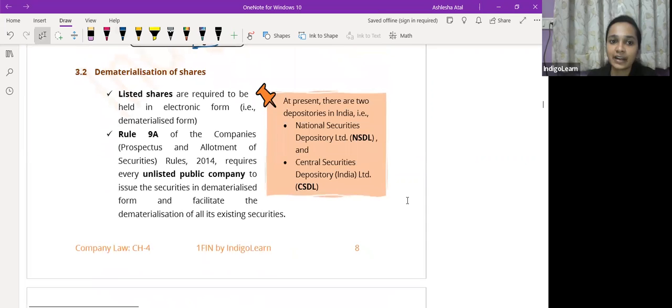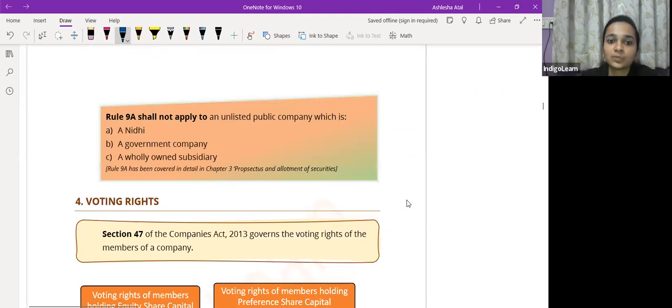Now talking of dematerialization of shares, listed company को तो electronic form में ही रखना पड़ेगा. Rule 9 ने unlisted companies को भी demat form में अपनी securities deal करने की बात की है. So exceptions, जैसे मैंने आपको बताया, निधि कंपनी, गवर्नमेंट कंपनी, wholly owned subsidiary company, these are some of the exempted unlisted public companies who do not have to hold their securities in demat form.